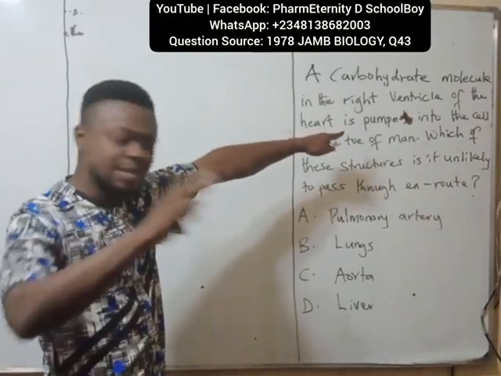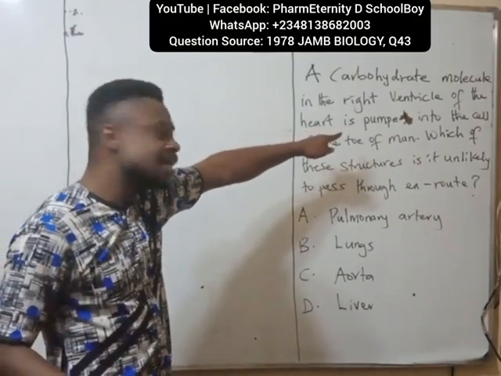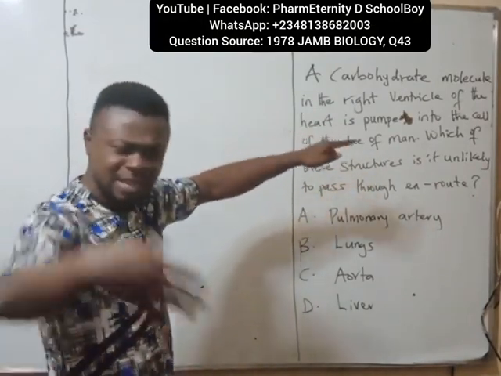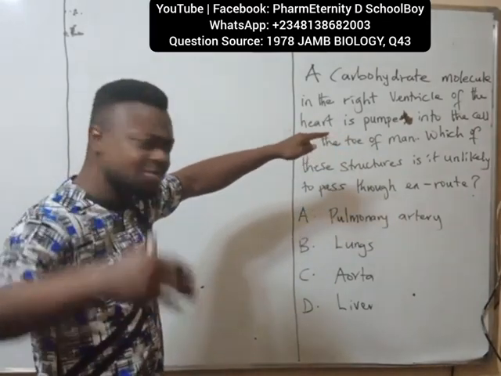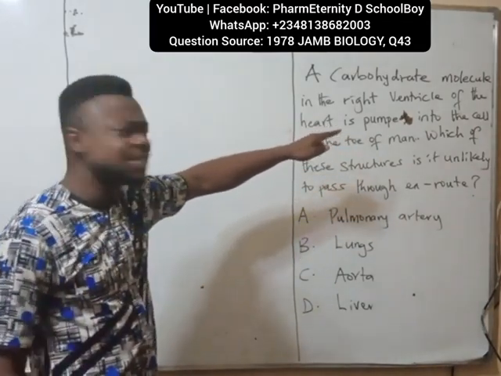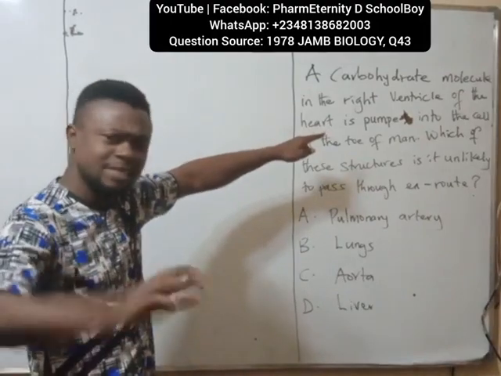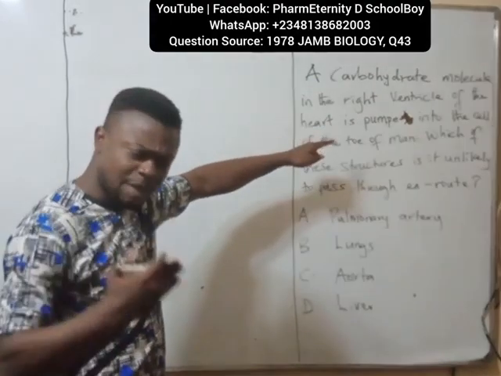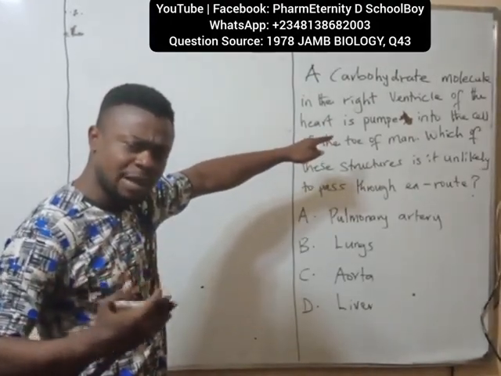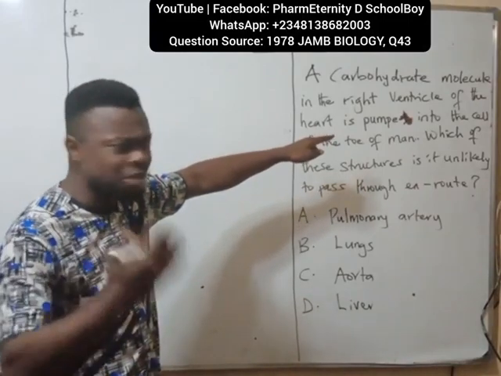Then after whatever happened in the lungs, the same blood, maybe exchange of the gas and what have you, carbon dioxide going out, oxygen coming in.